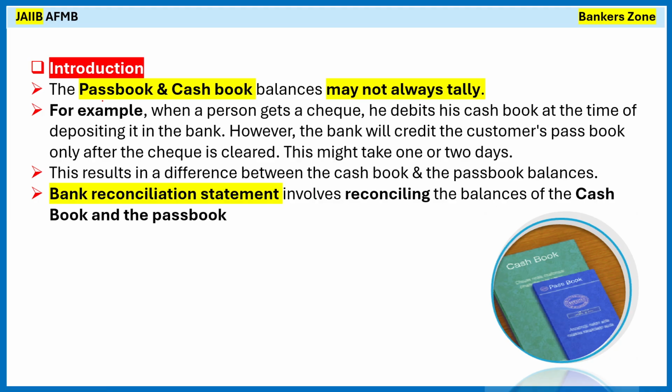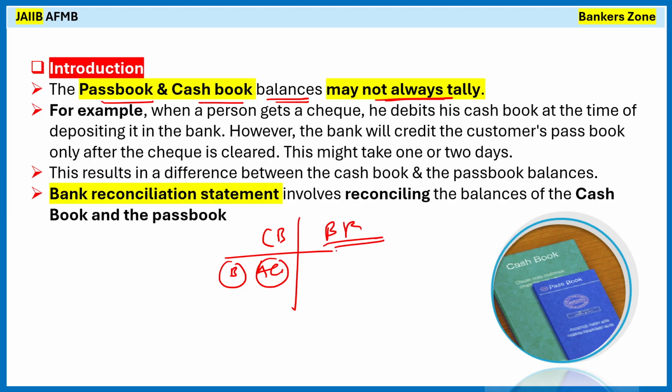See, the passbook and the cash book balances may not always tally. Why? Because the cash book is with the business, or with the accountant of the business. However, the bank passbook is the printout of banking transactions, right? That's why whatever entry is done in the cash book by the accountant of that business may vary with the bank statement or bank passbook.